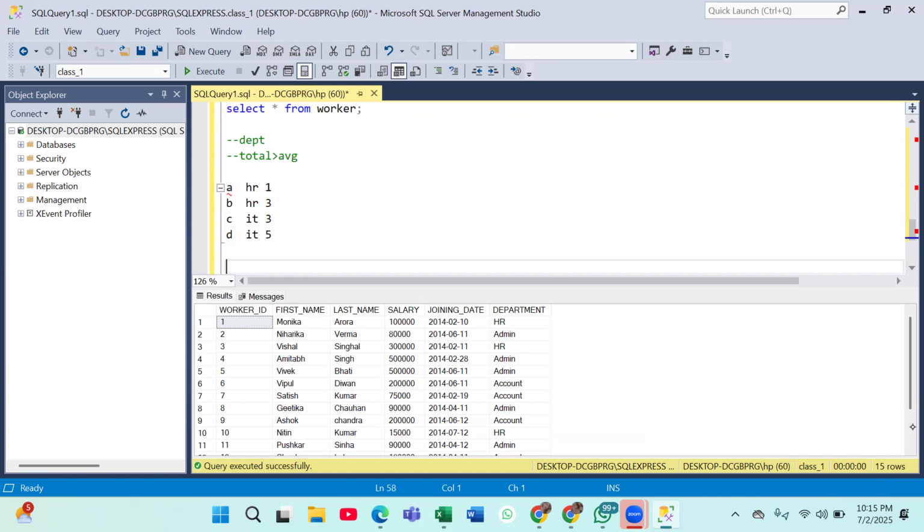What we want is the department where total is greater than average. So what is the total of each department? What is the total of HR? Total of HR is 4. Total of IT is 8. Correct? And then we have to compare it with the average of these. What will be the average of these two? 8 plus 4 divided by 2. It will be 6, right? So I want those departments where total is greater than average. Which department will it be? It will be IT. Is my question clear now?